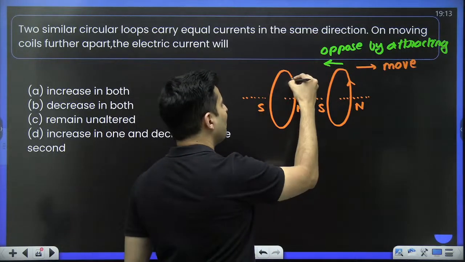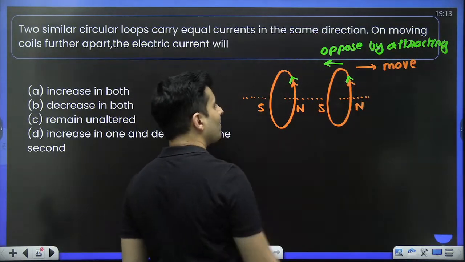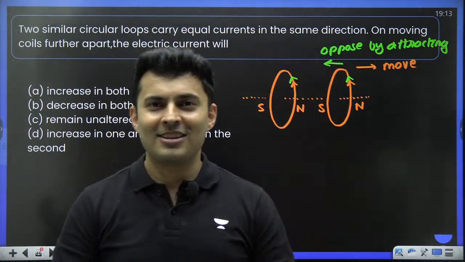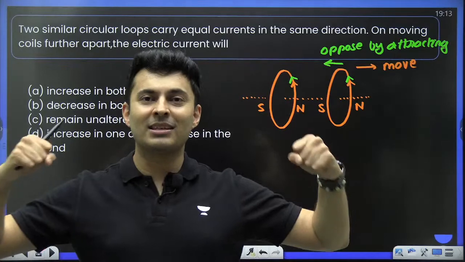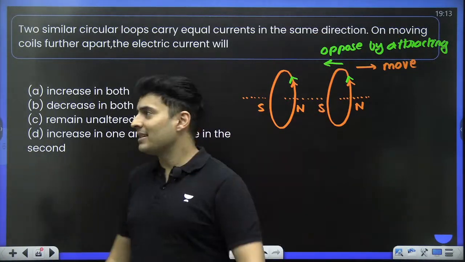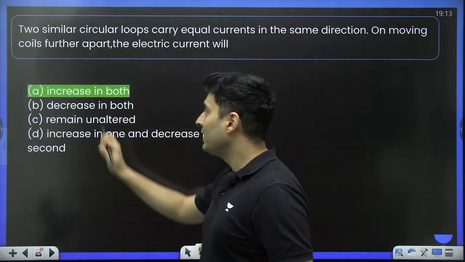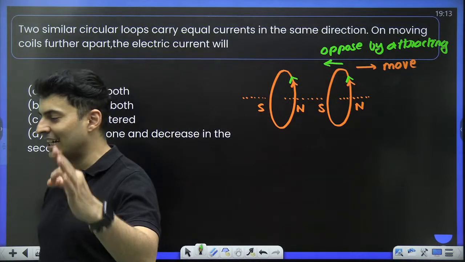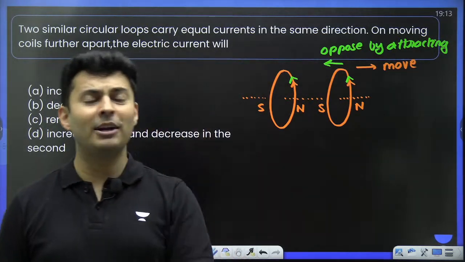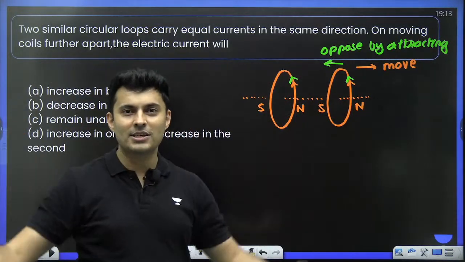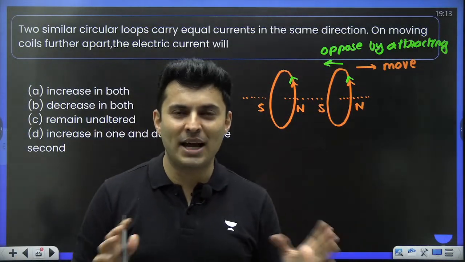How do you do that? By increasing the current. By increasing the current, the magnets will become more polar. They will have stronger magnetic properties, electromagnets. So that's how you end up attracting them. Hence, both of them will have increase in the current. Is that clear? It's such a simple way to look at things. There is no complicated sign convention. There is no complicated maths.